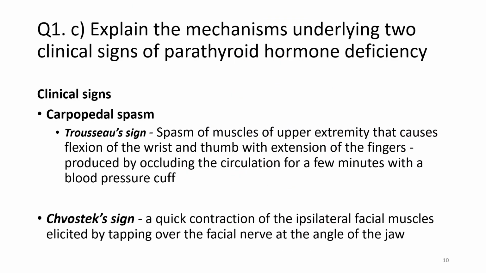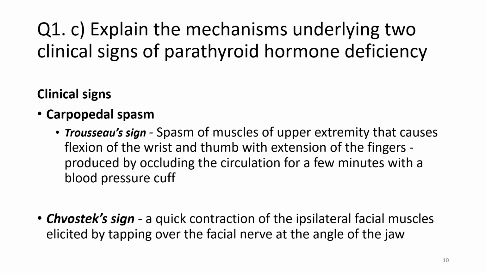Next question is to explain the mechanisms underlying the two clinical signs of parathyroid hormone deficiency. First, let us look at the clinical signs. First is the carpopedal spasm, or the Trousseau sign, which is a spasm of the upper extremity muscles that causes flexion of the wrist and the thumb with extension of the fingers, produced by occluding the circulation for a few minutes with the help of a sphygmomanometer cuff.